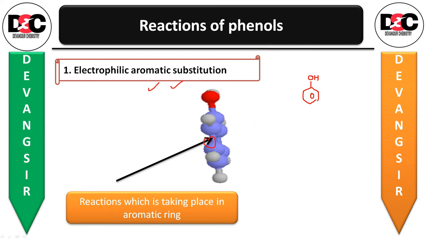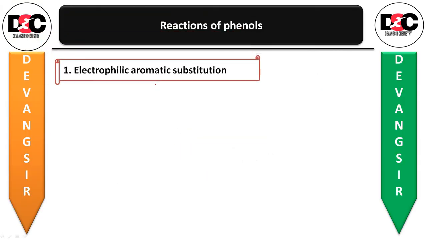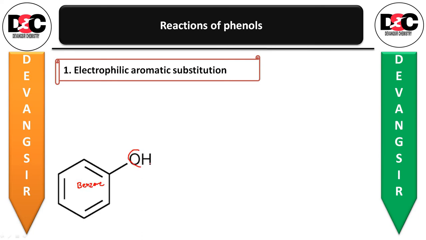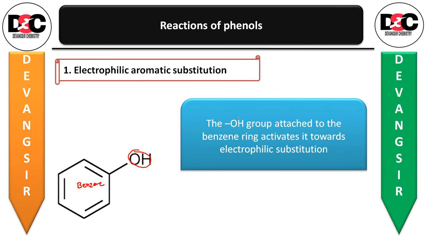That we have already studied in class 11. Now in phenol, the OH group is attached to the benzene ring. This OH group will activate it towards electrophilic substitution. The OH group attached to the benzene ring activates it towards the electrophilic substitution reaction.